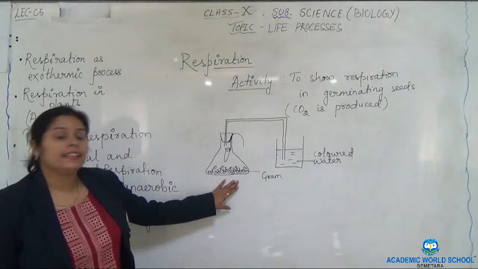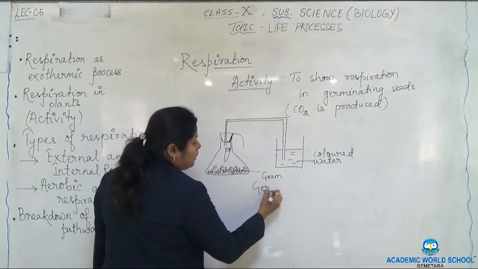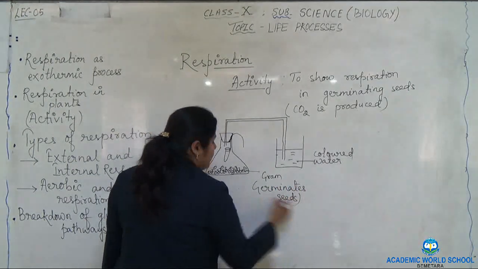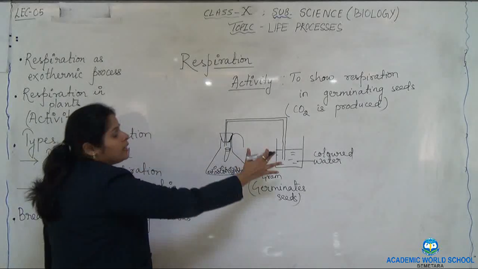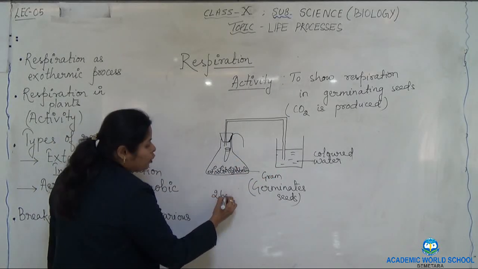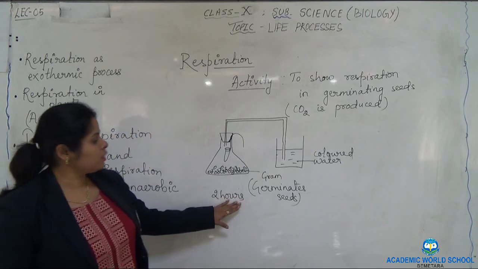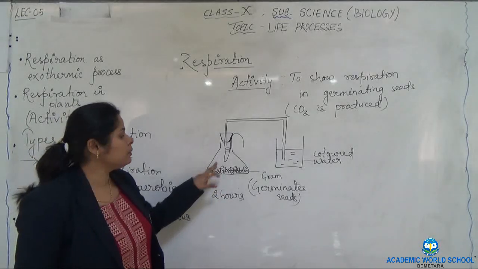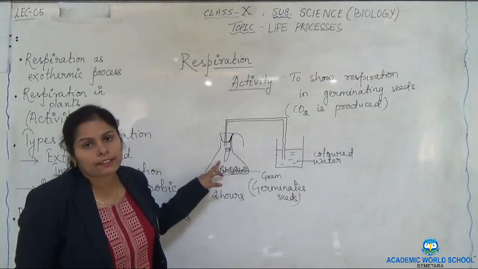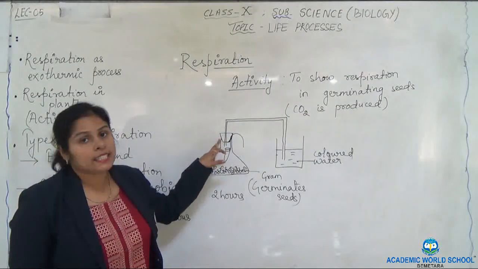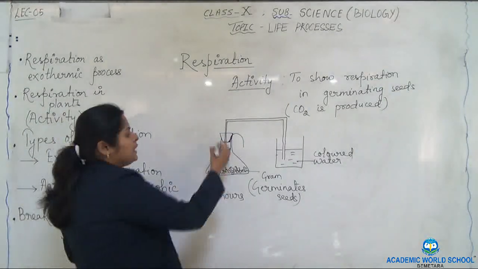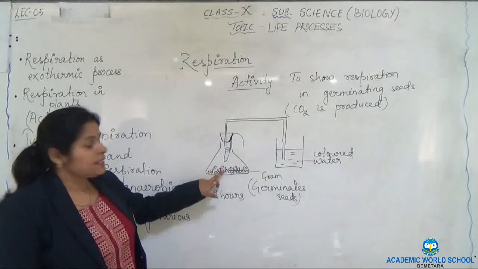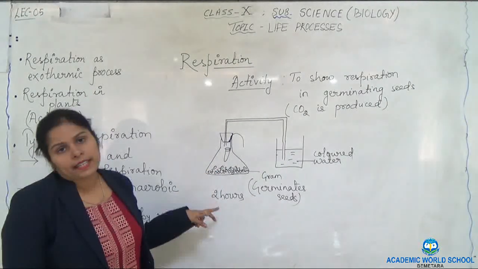Now, as these gram seeds or germinating seeds germinate further, we will leave the whole setup undisturbed for 2 hours. In these 2 hours, what will happen? These germinating seeds will respire and consume the oxygen present inside the conical flask. Here the cork is put in such a way that the mouth is sealed. Vaseline can also be put by the opening of the conical flask. It consumes the oxygen and liberates carbon dioxide.